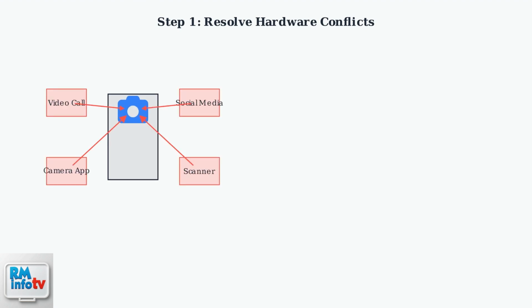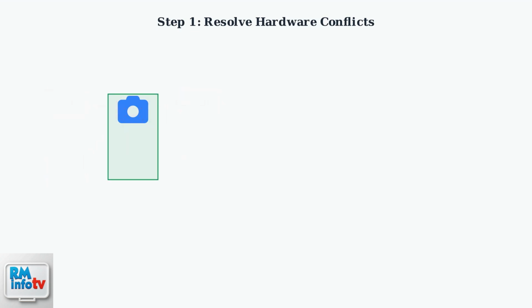Video calling apps, other camera applications, and social media apps can create resource conflicts that prevent the Dasher app from accessing the camera. After closing these apps, restart your device completely. This clears any lingering camera resource locks and ensures a fresh start for the Dasher app.